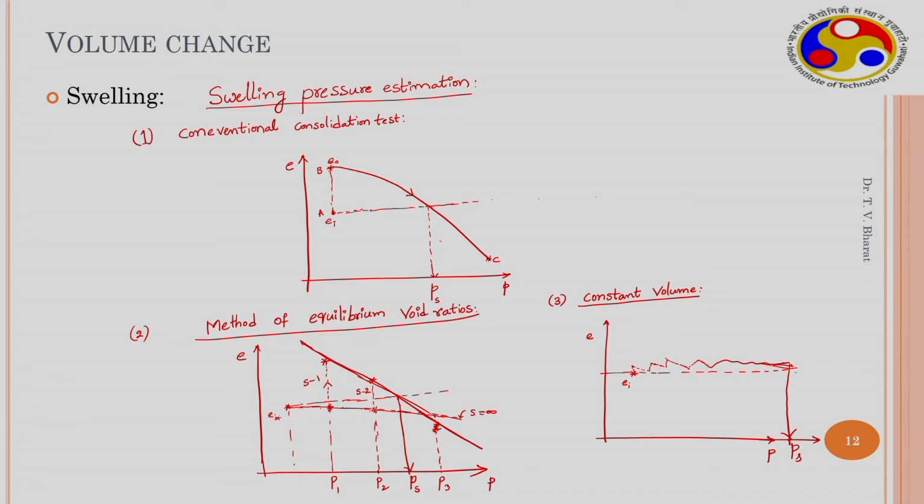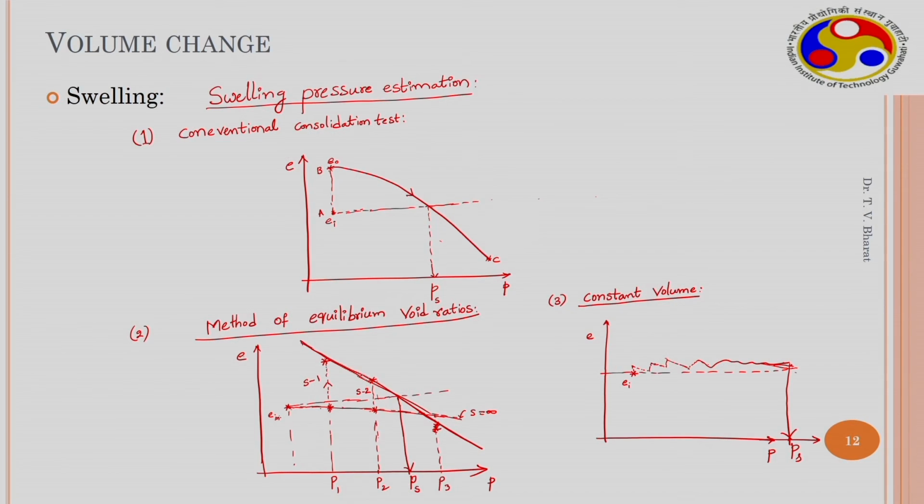Another sample is compressed to another loading and wetted. Another sample is brought to this condition by applying this much load and wetted, and it may exhibit a collapse or volume decrease. Then by joining all these points, you get a straight line. Wherever this straight line meets the horizontal line from the initial void ratio point, the corresponding pressure is called the swelling pressure of the soil.